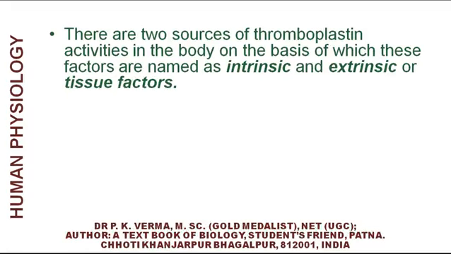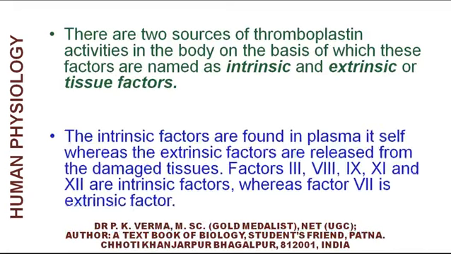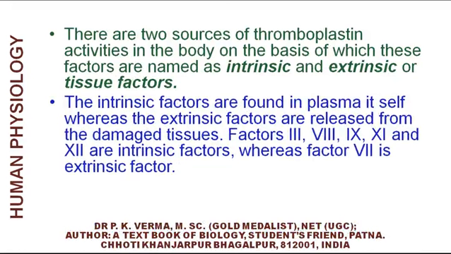There are two sources of thromboplastin activities in the body, on the basis of which these factors are named as intrinsic and extrinsic factor, or the tissue factor. The intrinsic factors are found in plasma itself, whereas the extrinsic factors are released from the damaged tissue.